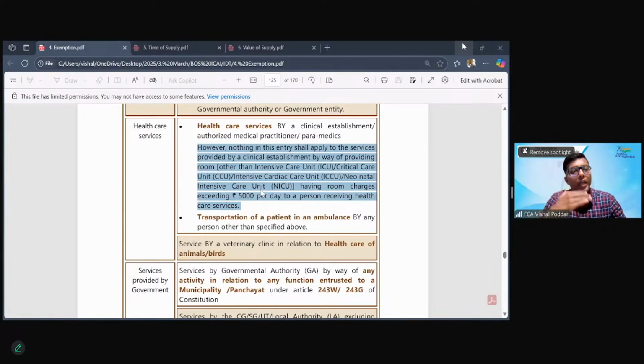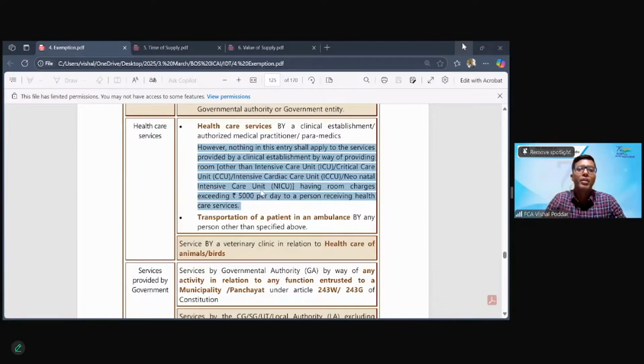Now, the legislature felt that even though it is part of composite supply, when a person is ready to hire a room which is very costly just for the purpose of extra comfort or for the feel good factor, why should we give them exemption?